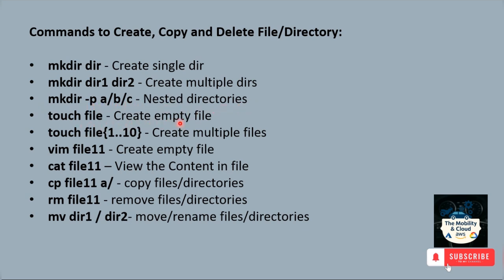touch file. This command is used to create an empty file. touch file{1..10}. This command is used to create multiple files. vim file11. This command is used to create a file using the vim editor. cat file11. This command is used to view the content in the file.